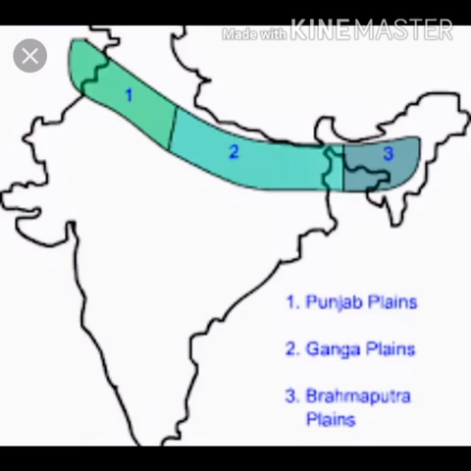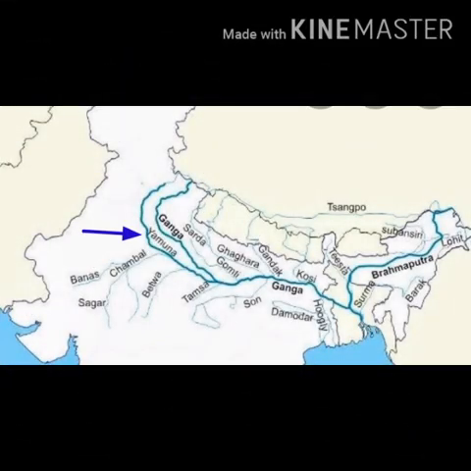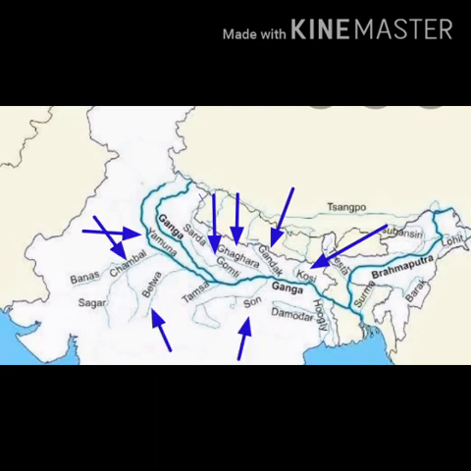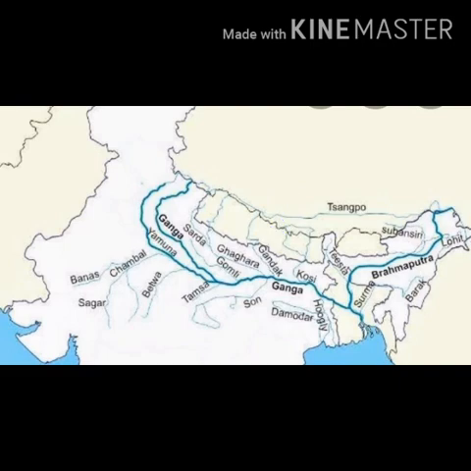Now the Ganga Brahmaputra is drained by 2 mighty rivers, Ganga and Brahmaputra. Ganga has Himalayan tributaries like Yamuna, Gandak, Ghagra, Gomti and Kosi. See all these rivers in your map side by side. And also peninsular tributaries like Son, Betwa, Chambal. All these are peninsular tributaries which join from peninsular India. They join from the Plateau region and join the Ganga river.